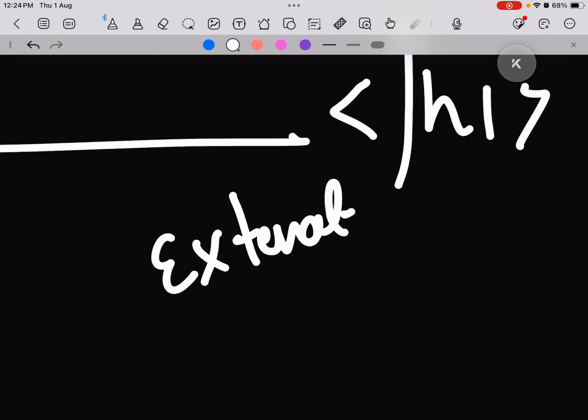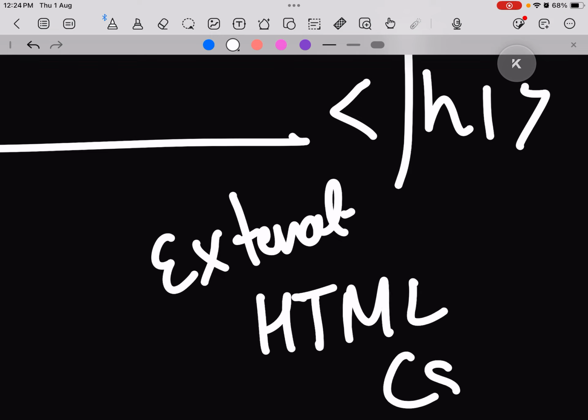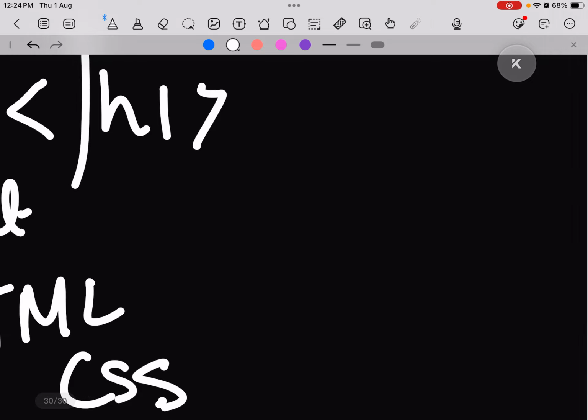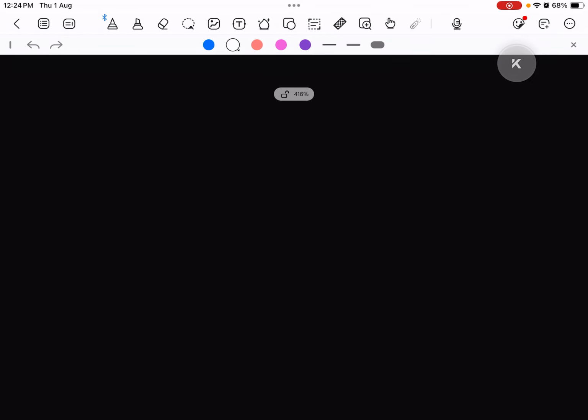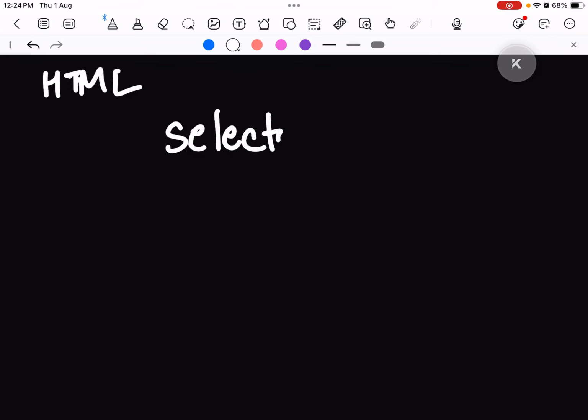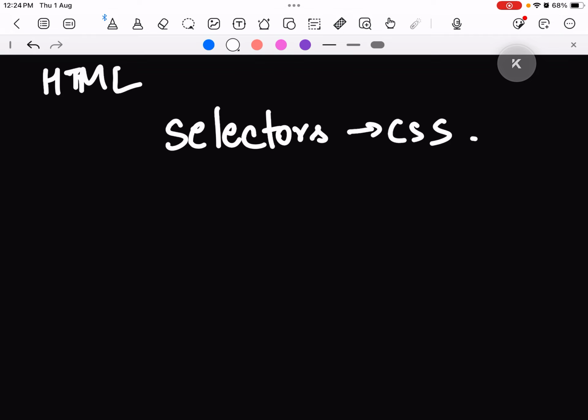Because in external CSS, we have a separate document for HTML and for CSS. So we'll get into that in detail. Before that, let's understand internal CSS. Internal CSS defines a style for a single HTML page. What does that mean? For this, there's a concept known as selectors in CSS. It's a CSS concept, but basically we have some types of selectors.